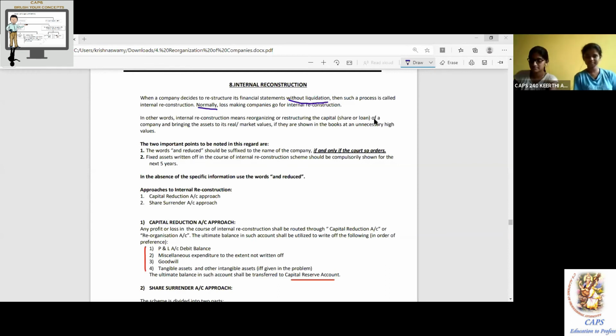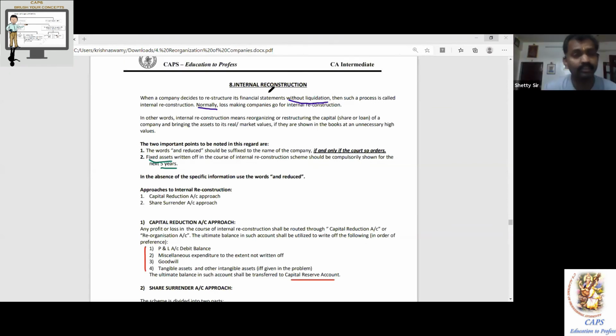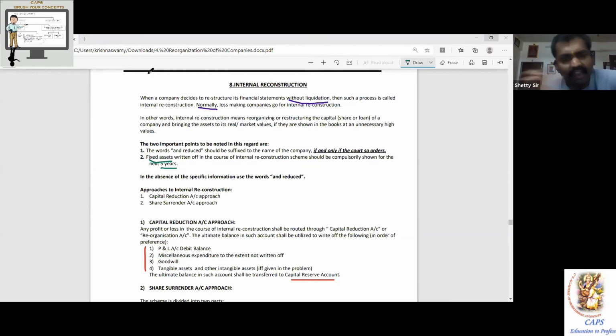Shares issued for consideration other than cash, as in the amalgamation chapter I also told you, should be shown for how many years? 5 years. In the absence of specific information, use the words 'and reduced'. In the examination, if it is not given, simply use the words 'and reduced'. A Limited and Reduced. LBM and Reduced.